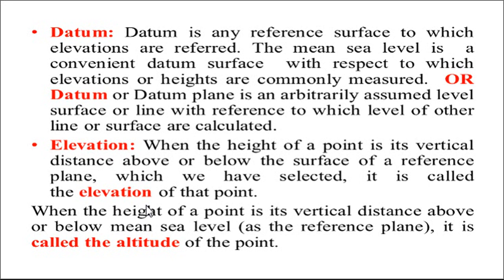So when the height of a point is its vertical distance above or below mean sea level, then it is called as altitude of that point. See, there is a difference between altitude and height. Generally, elevation is determined with respect to ground level of that particular building or of that particular point, while altitude or reduced level is always measured with respect to mean sea level.